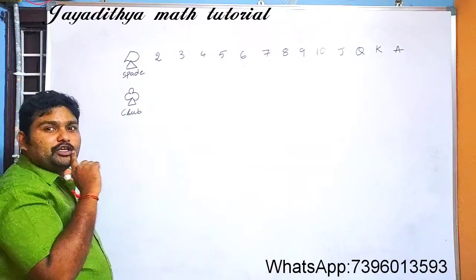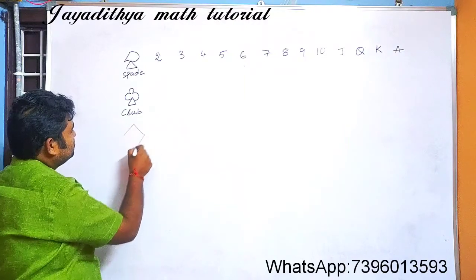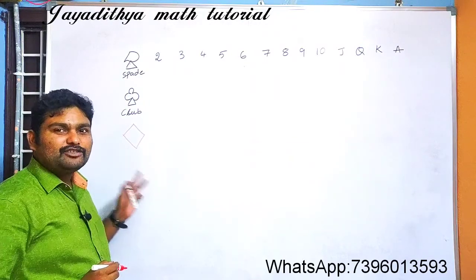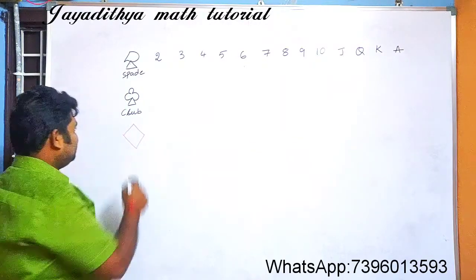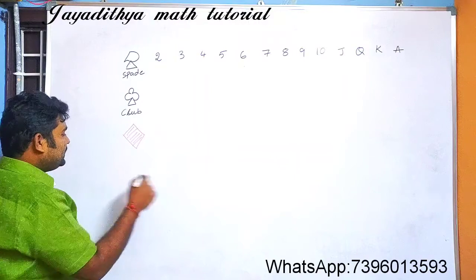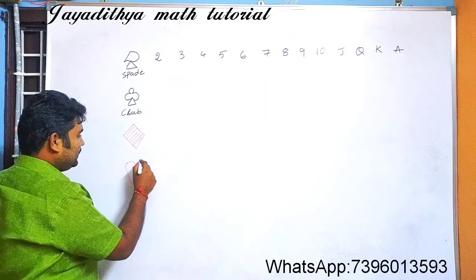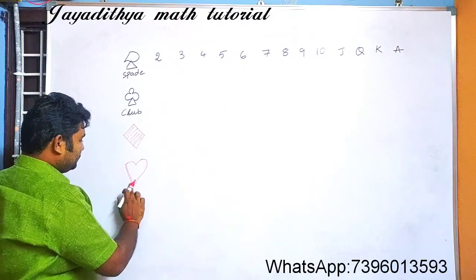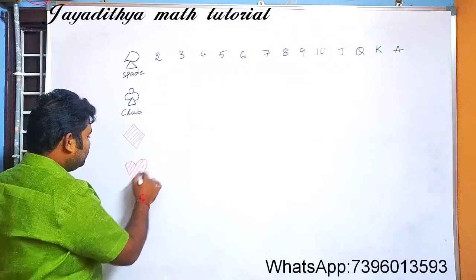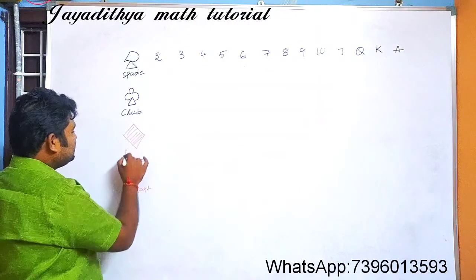And you will have some other symbol like this one. Some students will say it is a rhombus, but it is not a rhombus, it is a diamond. So this shape is the diamond shape. I hope you can see this one. Next you have this symbol, which is very interesting for some students. Most students will say it is a love symbol, but it is not love, it is a heart. So this is diamond.